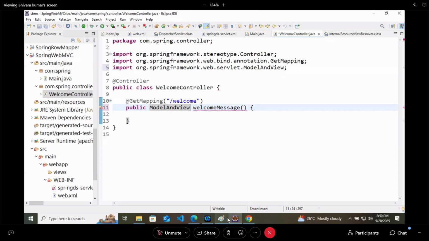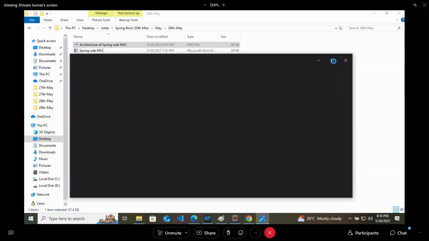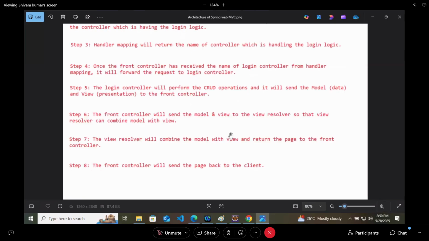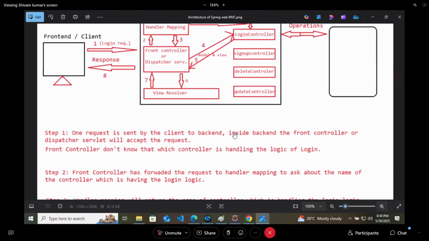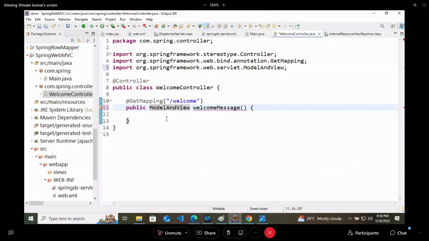You can create the object of ModelAndView, mv equals new ModelAndView, and you can return this mv.